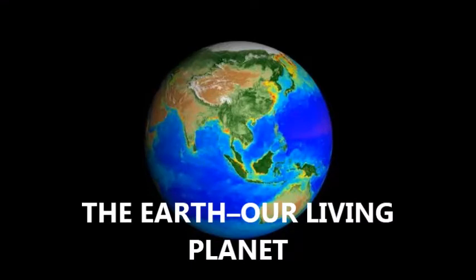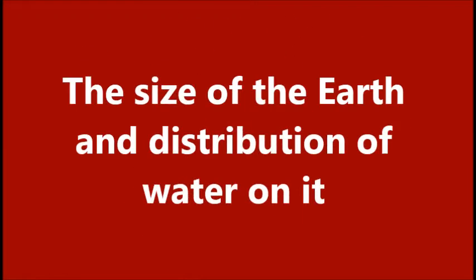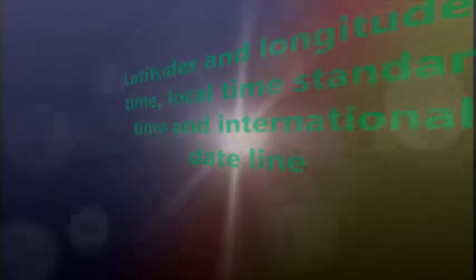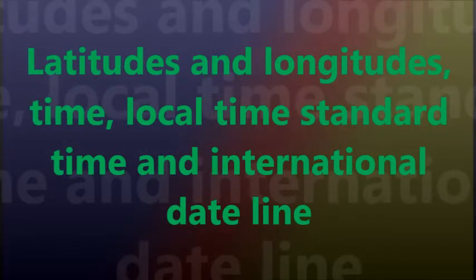In this chapter, the Earth, our living planet, you will learn names of the Earth, the size of the Earth and distribution of water on it, continents and oceans of the world, latitudes and longitudes, time, local time, standard time, and international date line, oceans and continents on the world map.